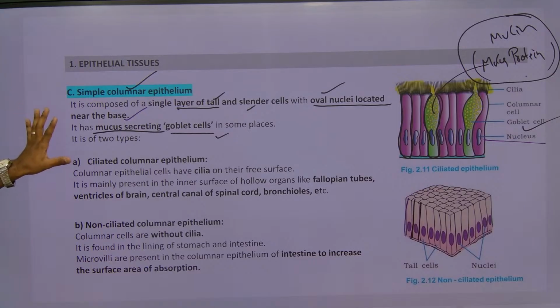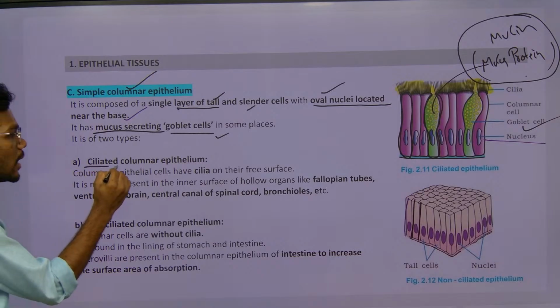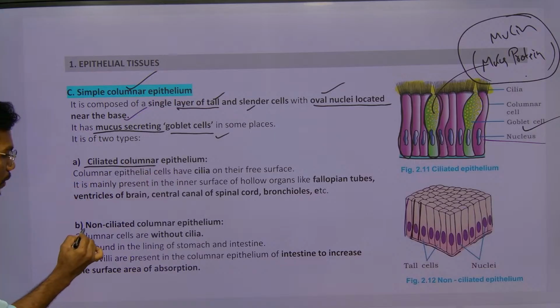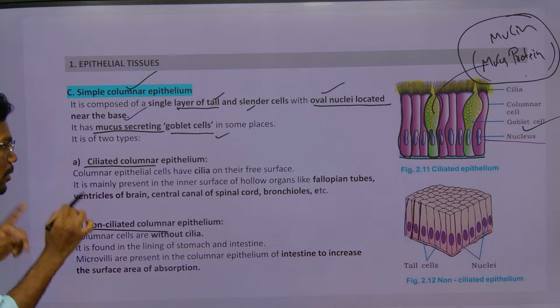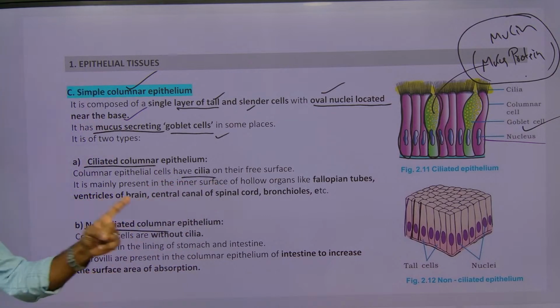But based on the type of modified epithelium, we have two different kinds of cells. One is what? Ciliated columnar epithelium. Another one is non-ciliated epithelium. We already discussed two modified cells. One is microvilli, another one is stereocilia. If the epithelium is modified into cilia, then it is called ciliated columnar epithelium.